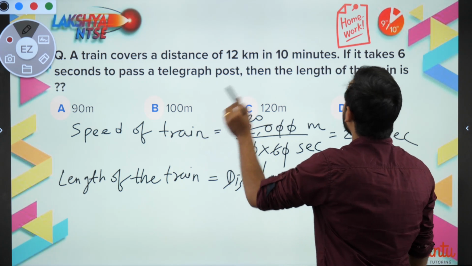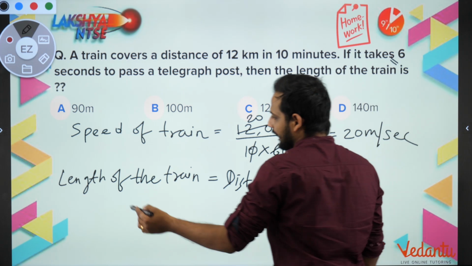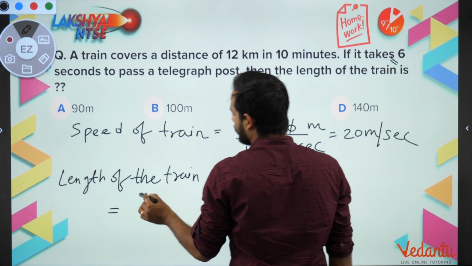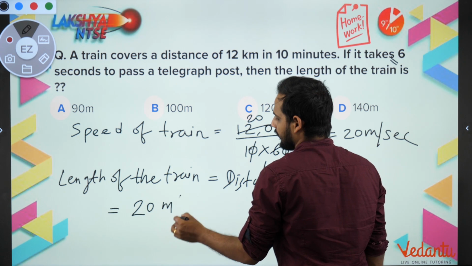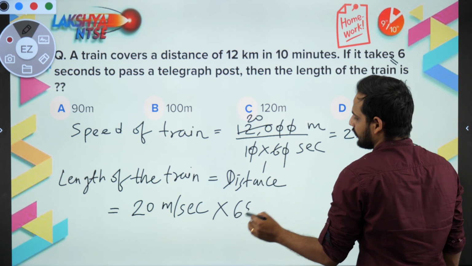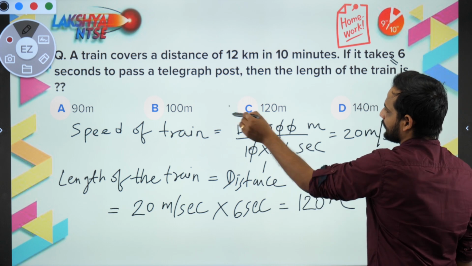Time is given as 6 seconds, right? So the length of the train, which is equal to distance, will be equal to speed, which I know is 20 meter per second, into time taken, which is 6 seconds. So you will be getting 120 meters.